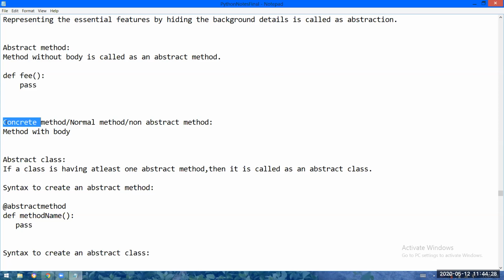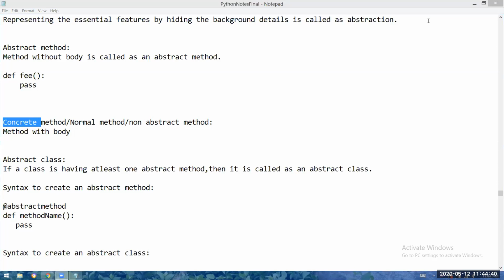So here is an important point. I don't understand when to take an abstract method, or when to make a method abstract or when to make a method normal. How do I have to decide? Let us understand. I will ask the question to you.